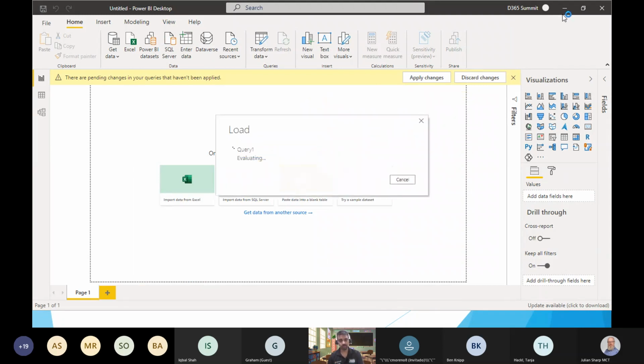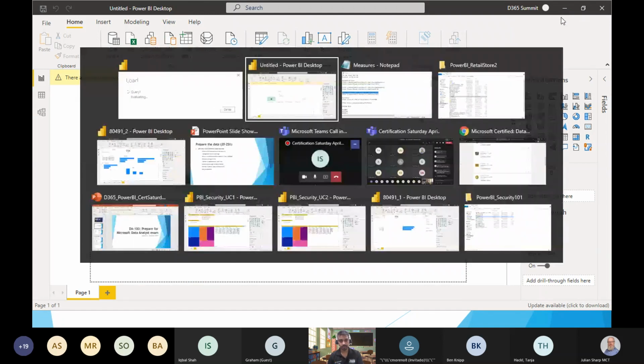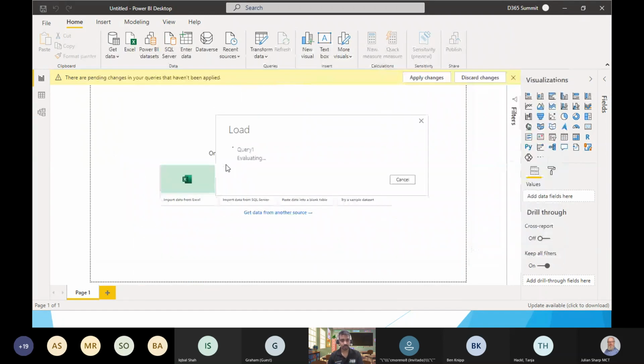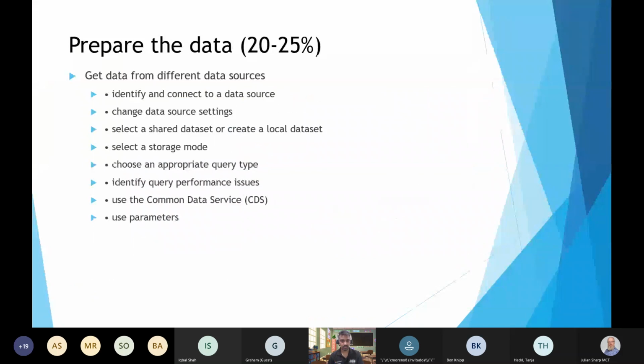I will switch back to the slides. Okay, the slides are here. The slide says we identify and connect to a data source. So how do you want to change the data source settings? Now I'm going to this part, like how I can change the data source settings or how I can change the storage mode.